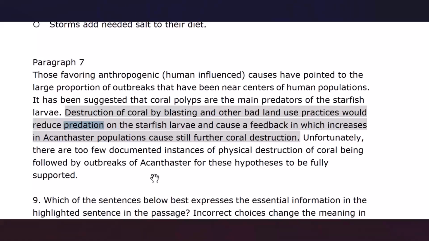Predation and predator are cognate and they belong to the same family. So, since they have a difference in terms of pronunciation, we should be aware of this difference. And when we use them, we should pay attention to this subtle difference.